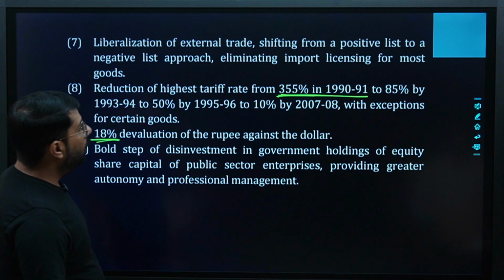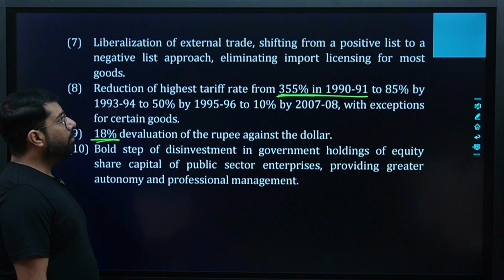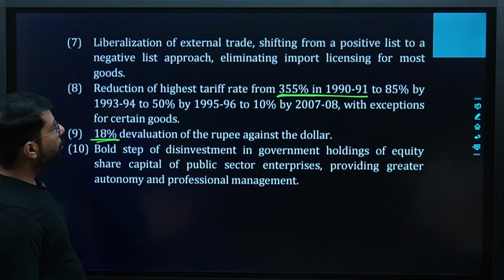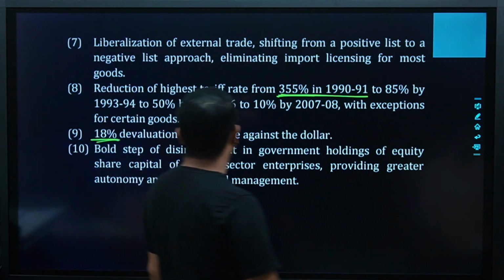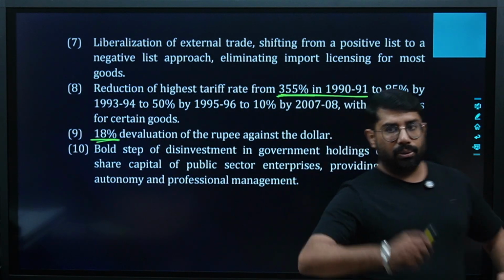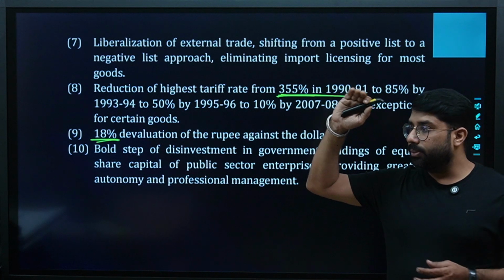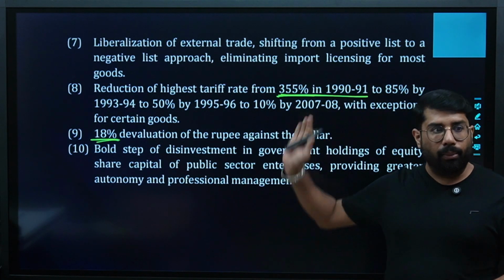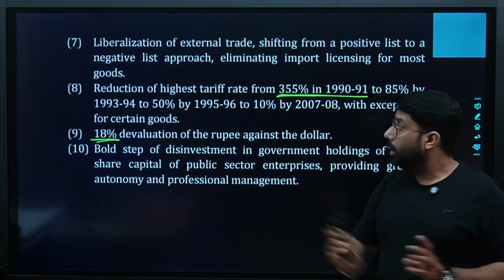Liberalization of external trade, shifting from a positive list to a negative list approach, eliminating import licensing for most goods, means the licenses were abolished in all the fields, be it import, that also was abolished, right?